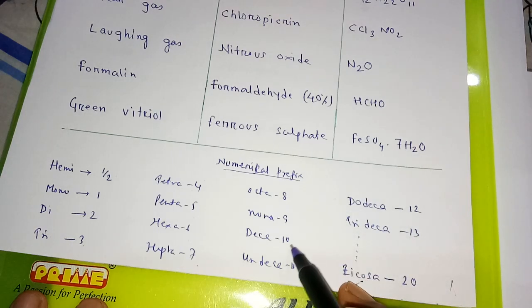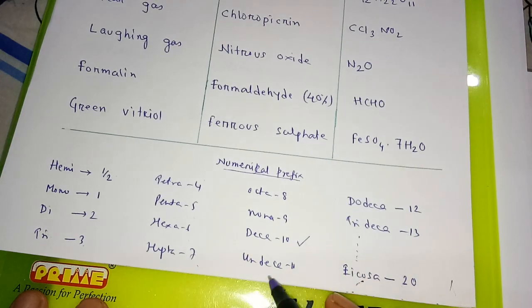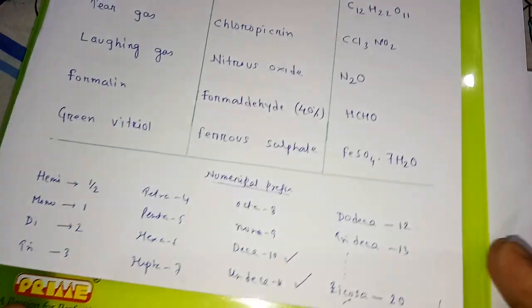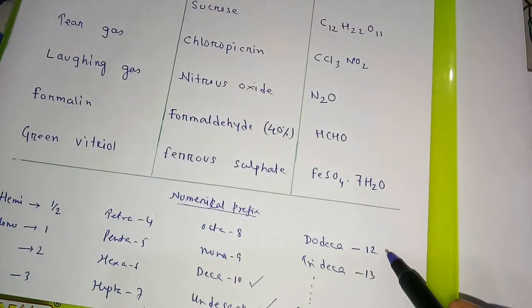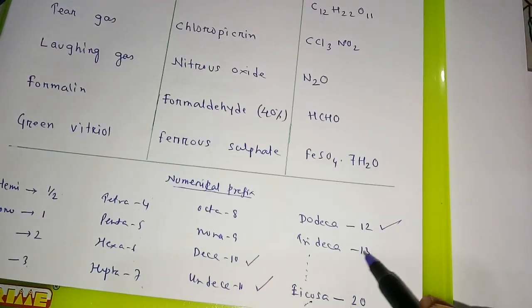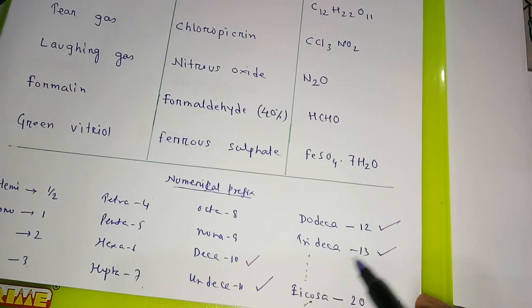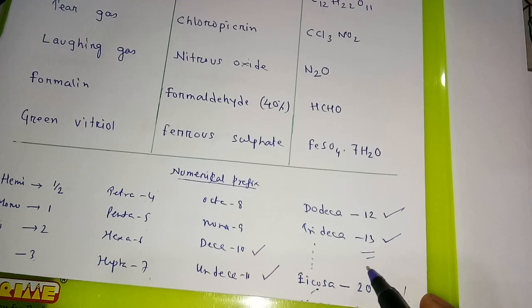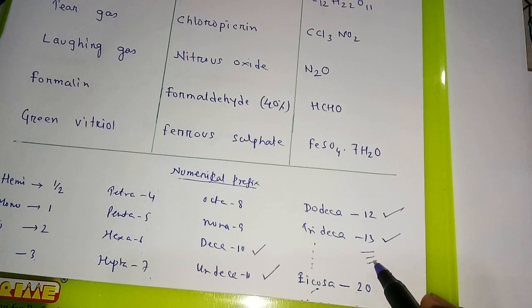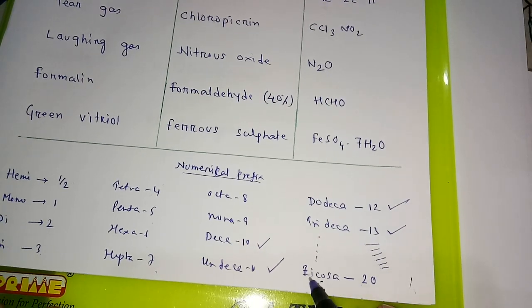Deca means 10. Then undeca means 11. Then dodeca means 12. Then trideca means 13. Tetradeca is 14. Pentadeca 15. Hexadeca 16. Heptadeca 17. Octadeca 18. Nonadeca 19. Then icosa is your 20.